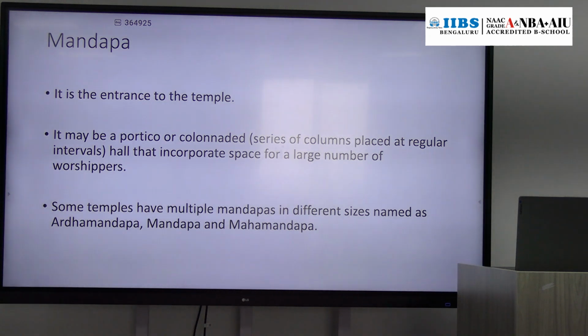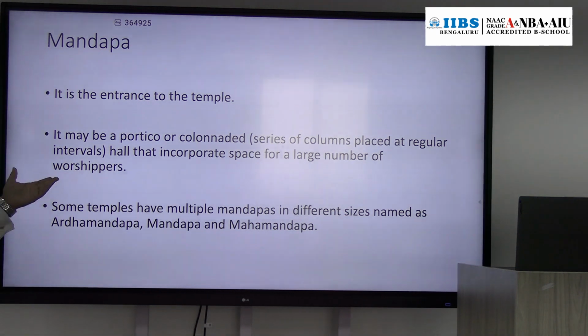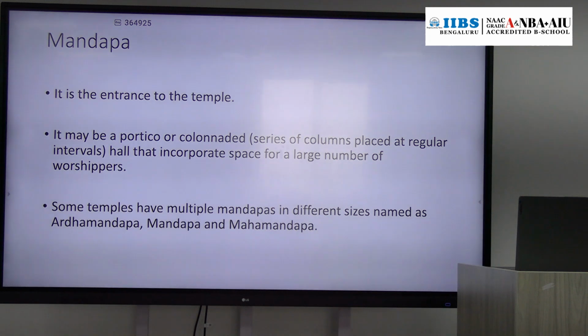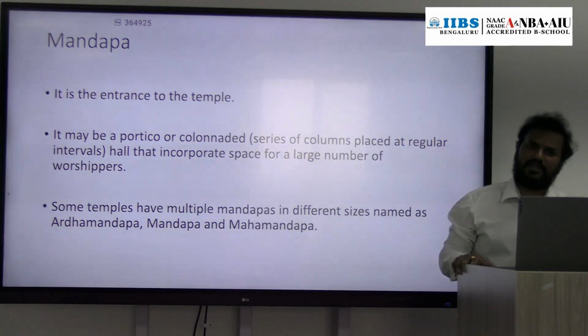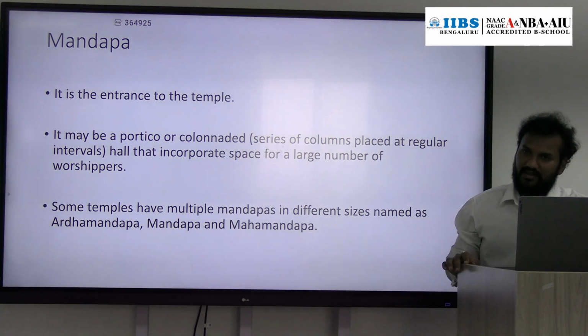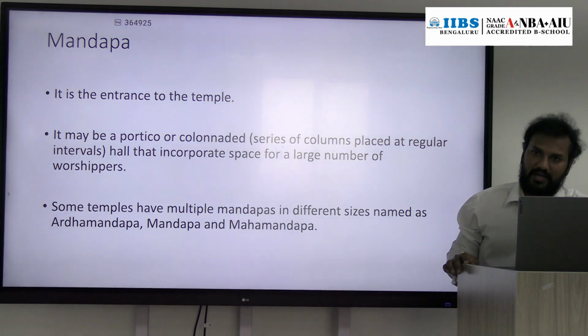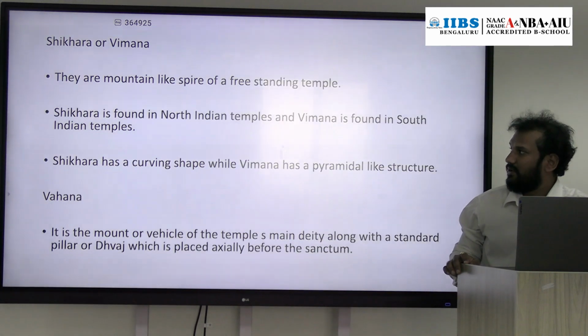In some temples, during evolution, we can find mandapas of different types. We have Ardha Mandapa, small in size, then a Mandapa of regular size, and a Maha Mandapa, which is big in size. So three types of mandapa we can find in temple architecture, either in the Nagara style or the Dravidian style: Ardha Mandapa, Mandapa and Maha Mandapa.